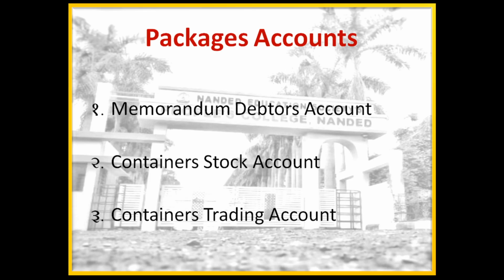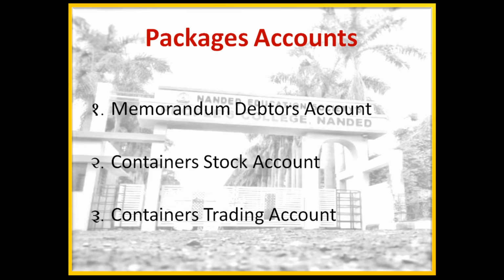There are 4 columns on the debit side and credit side, that is particulars, numbers, rate, amount. The stock account is always prepared at cost price. Remember once again, the stock account is always prepared at cost price.